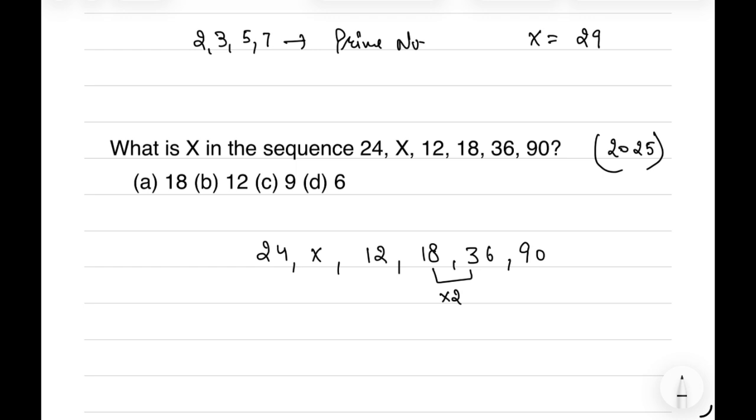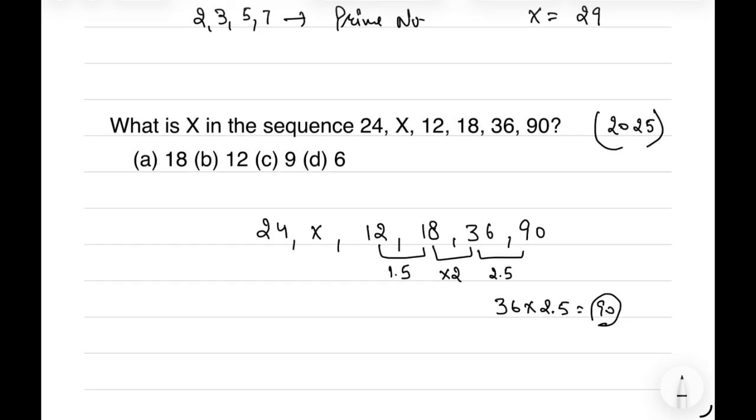And similarly, if we multiply the 12 by 1.5, we get 18. So there is a high chance that it is multiplied by 1.5 and then by 2. And if they follow the same pattern, if you multiply the 36 by 2.5, we get 90. So this is a multiplication based series, and every time there is an addition of 0.5 and then they are multiplied.